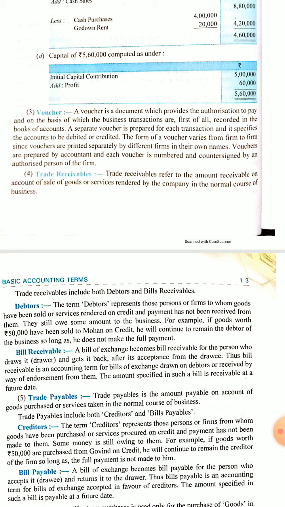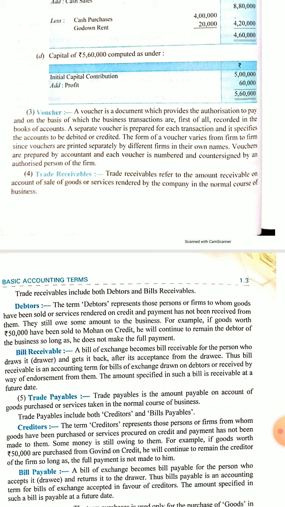So whatever amount is due for sale of those goods which are the regular business or the main business of the firm.